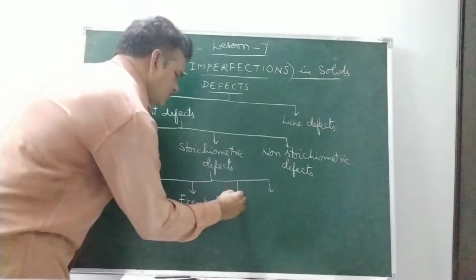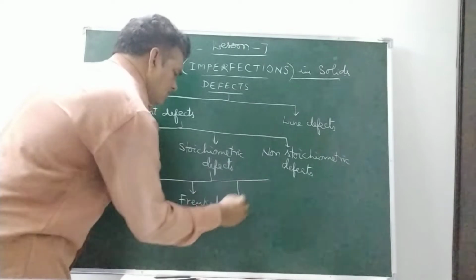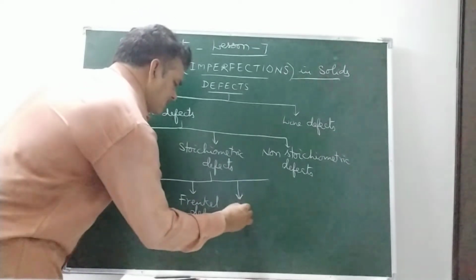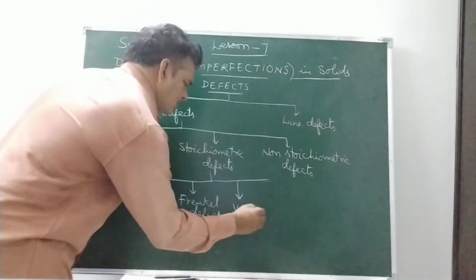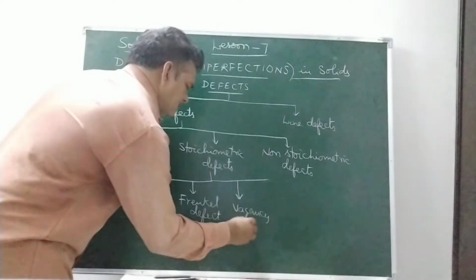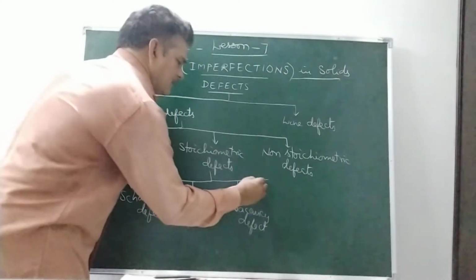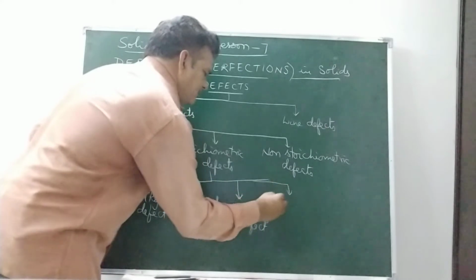next, vacancy defect, and then interstitial defect.